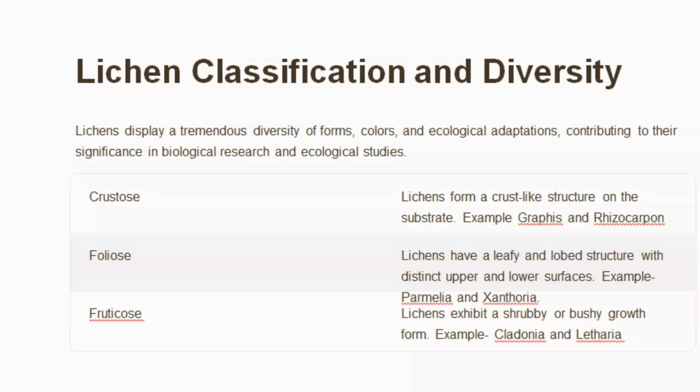Talking about the internal structure, the slides I have not included. They are classified into four layers. First is the upper cortex layer, second is the algal layer, third is the medulla, and the fourth is the lower cortex.